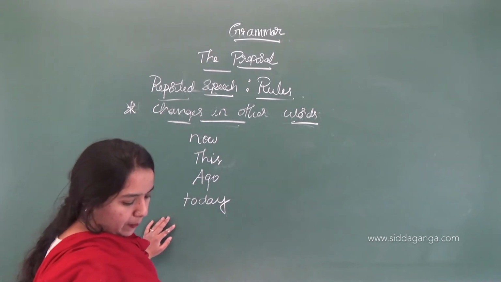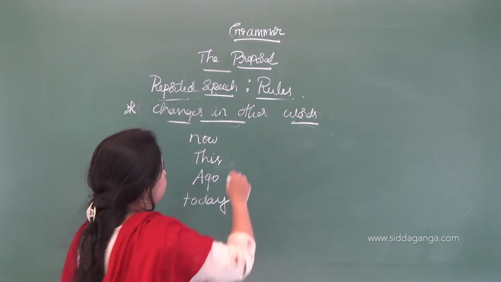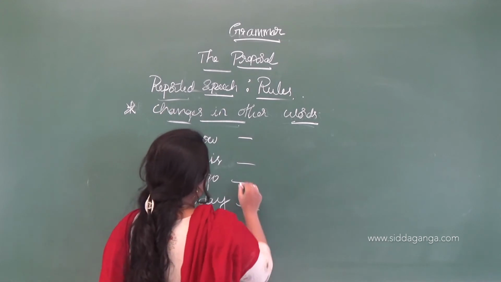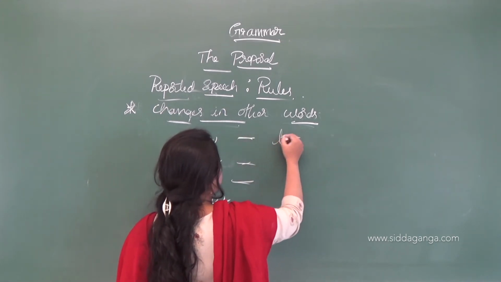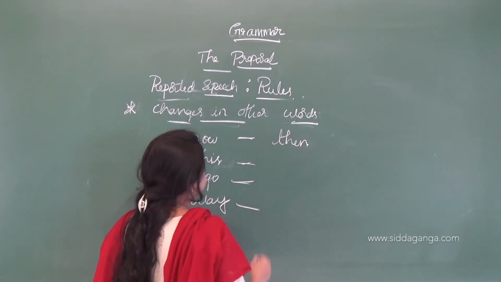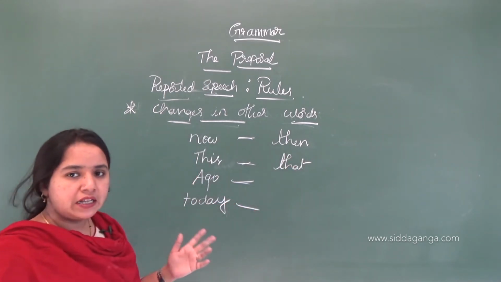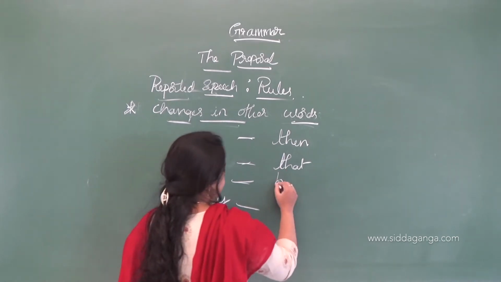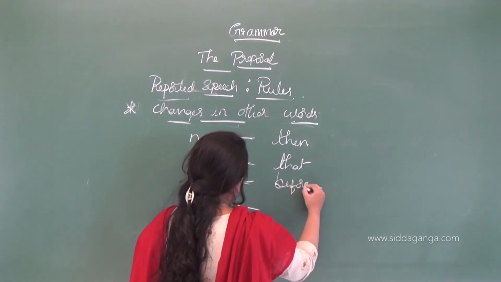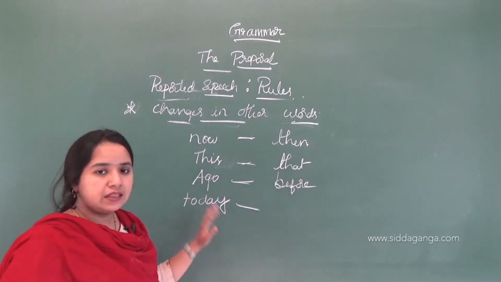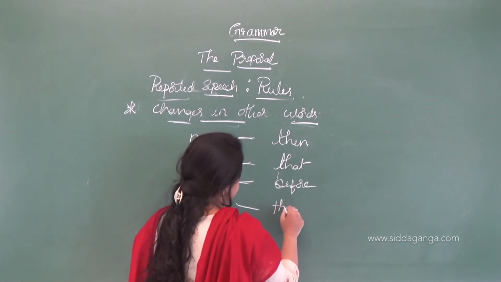Okay, then first I will change this one. So now it's changed to then. This becomes that. So ago becomes before. Then today becomes that day. Okay.